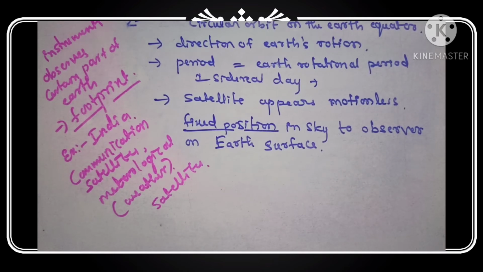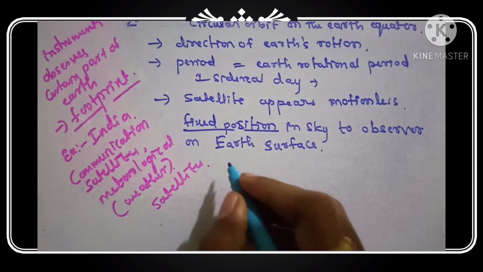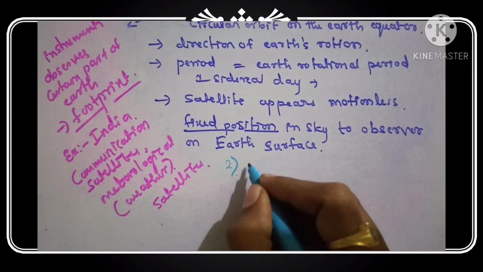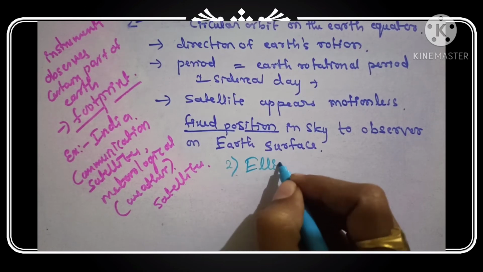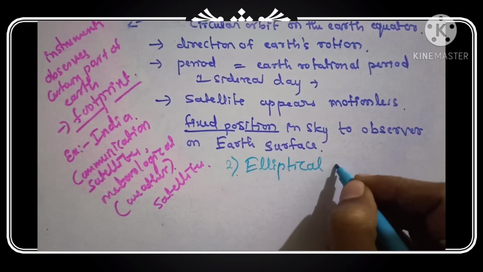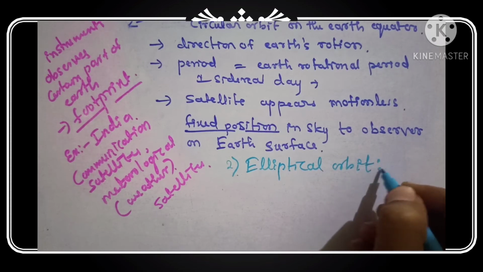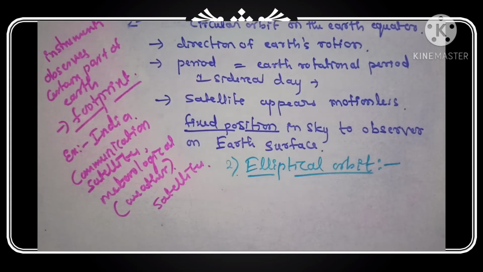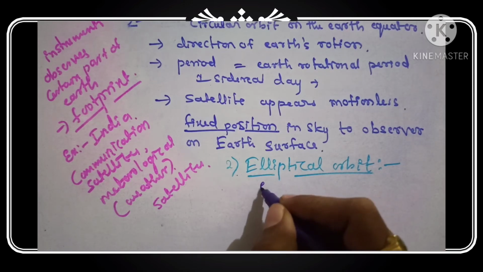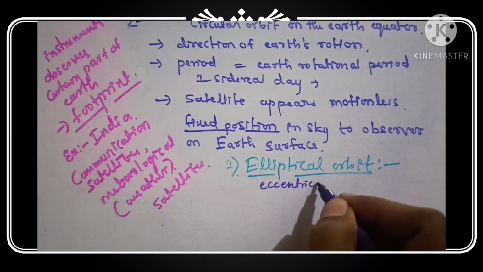The second type is elliptical orbit, or eccentric orbit, as we can say.